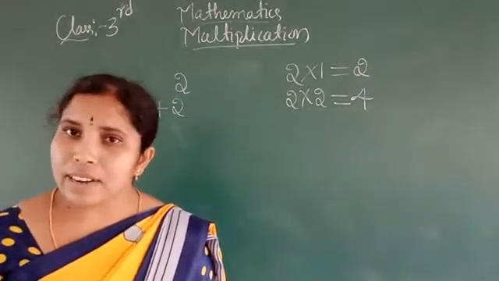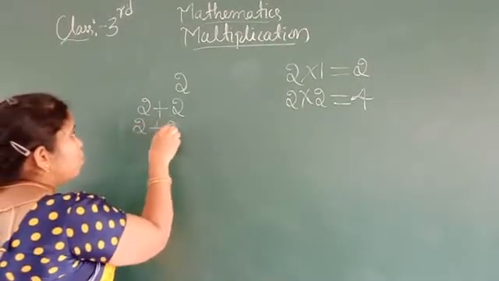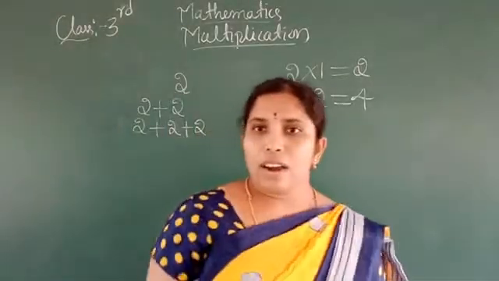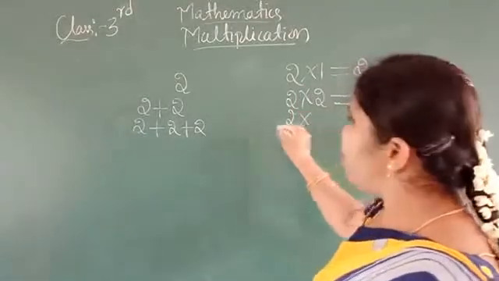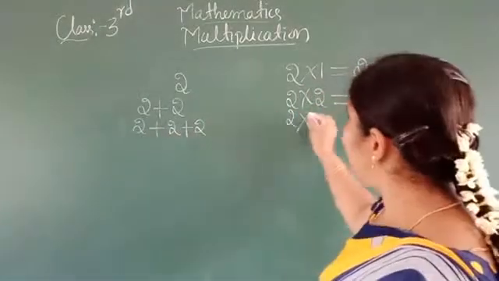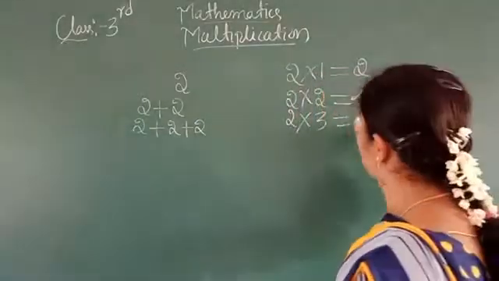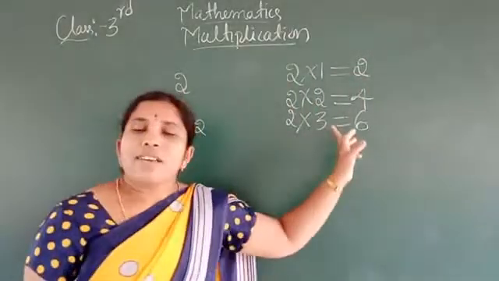Do you understand? Next, 2 plus 2 plus 2. Here 2, how many times is there? 1, 2, 3. 3 times. What is the sum of these 3? 6. So 2 3s are 6.